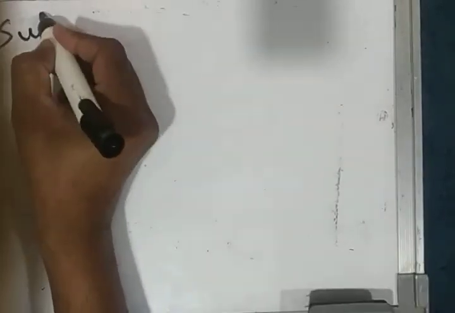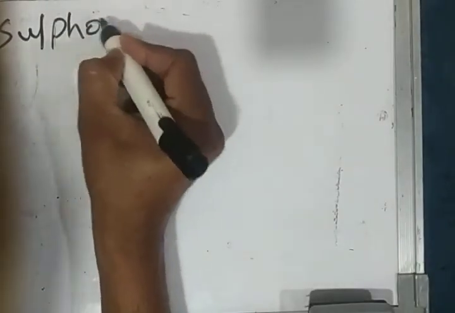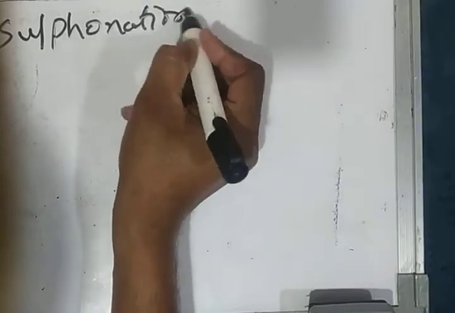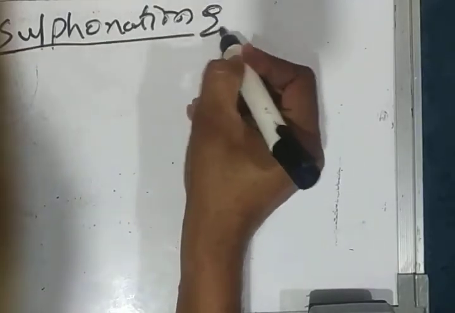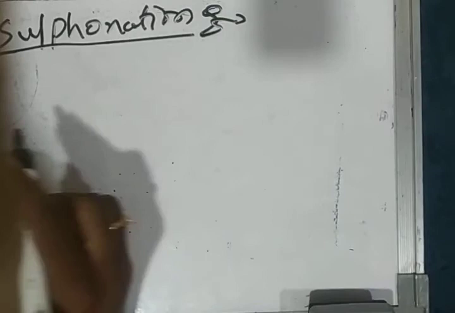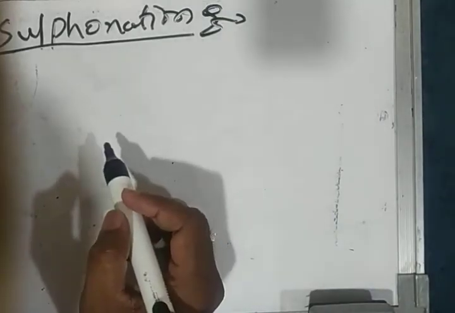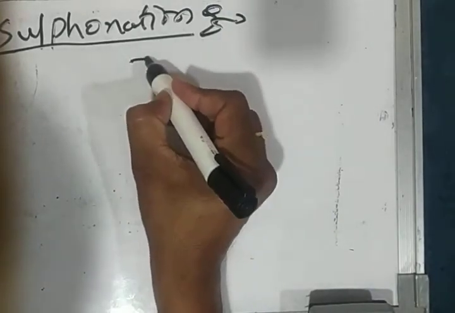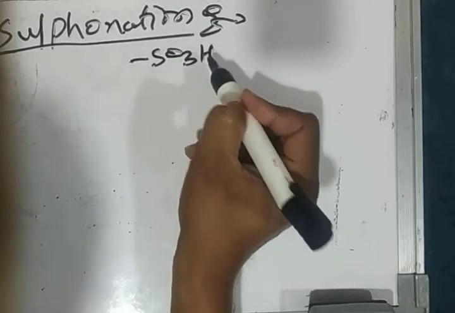Third electrophilic substitution reaction of phenol is sulfonation reaction. In this reaction, hydrogen atom of benzene ring of phenol is replaced by sulfonic acid group. Sulfonic acid group is SO3H.